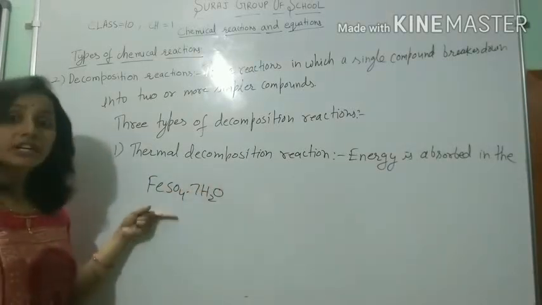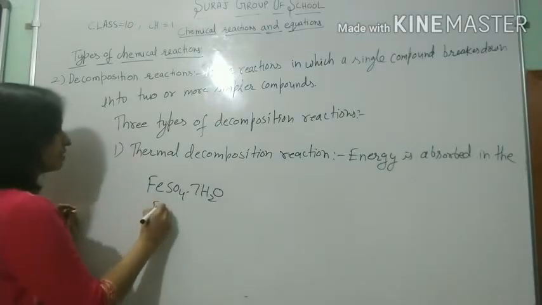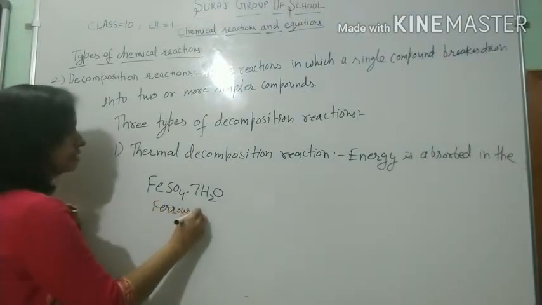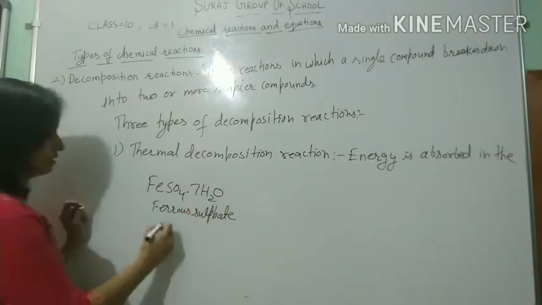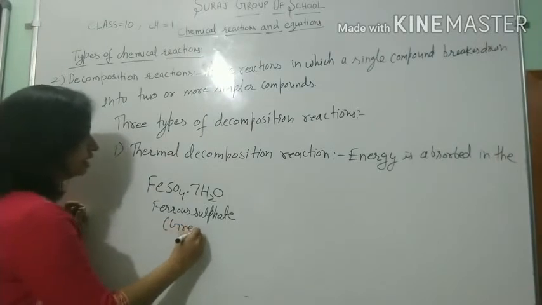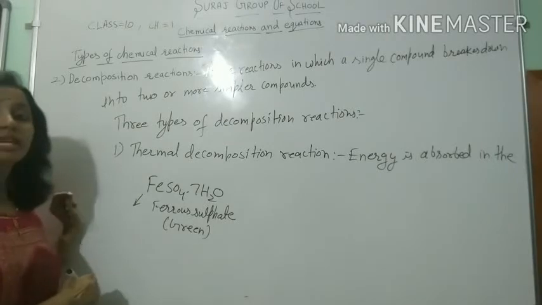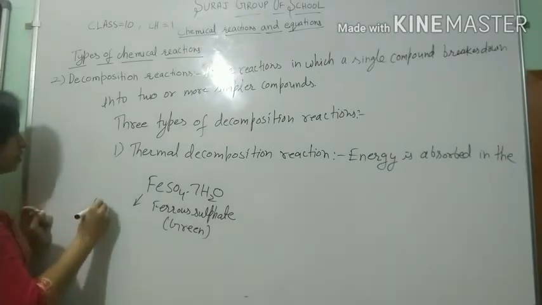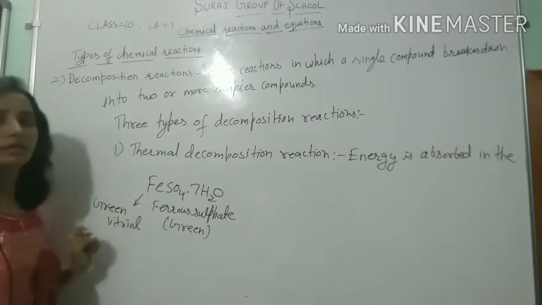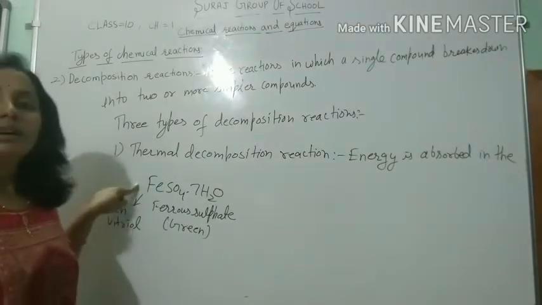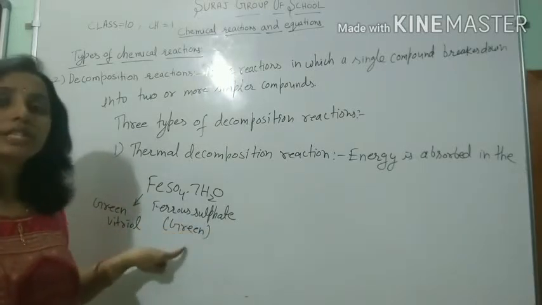This is hydrated ferrous sulfate, which is green in color. This ferrous sulfate is also known as green vitriol. Either we can say green vitriol or ferrous sulfate, which is green in color.